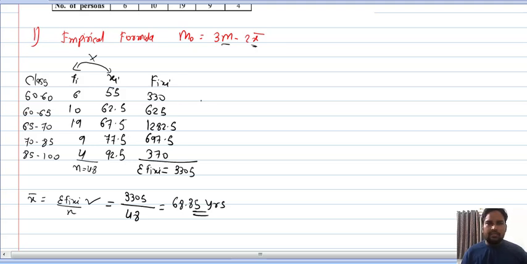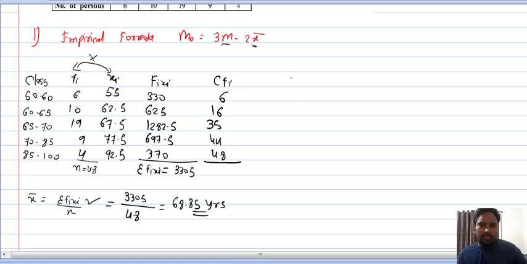Now we obtained the value of x bar. Now we need to obtain the median. When we have to obtain a positional measure, we have to obtain CFi. Now see, this is fi, so we start adding from top to bottom. 6 plus 10, 16; 16 plus 19, 35; 35 plus 9, 44; and 44 plus 4, 48. So my total CFi will be 48.